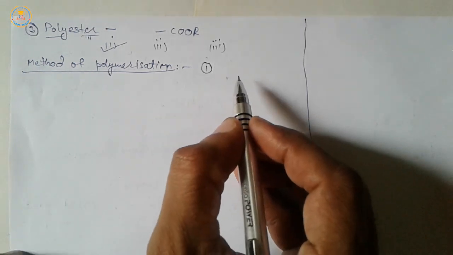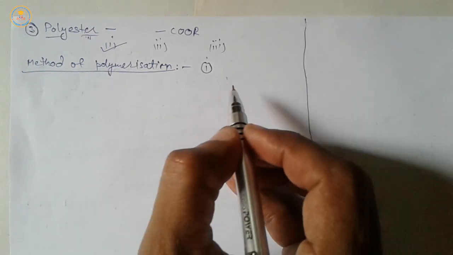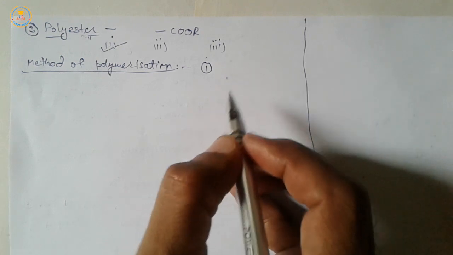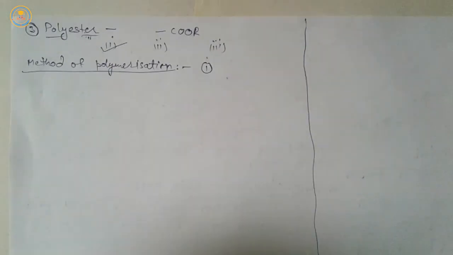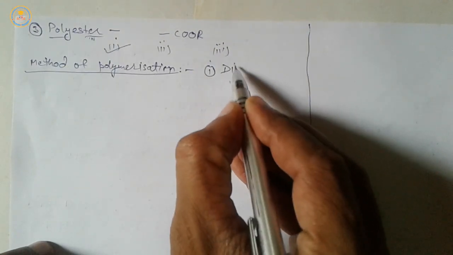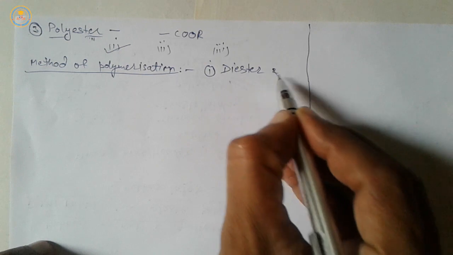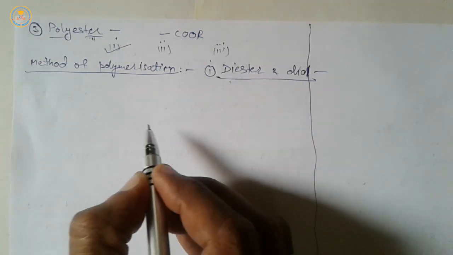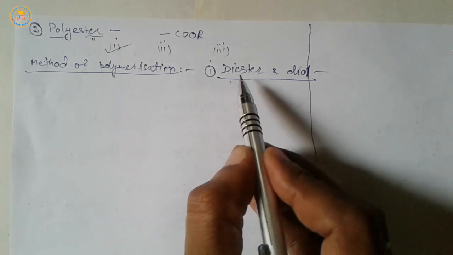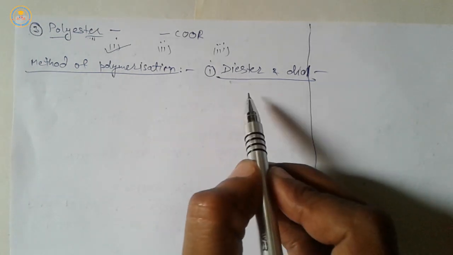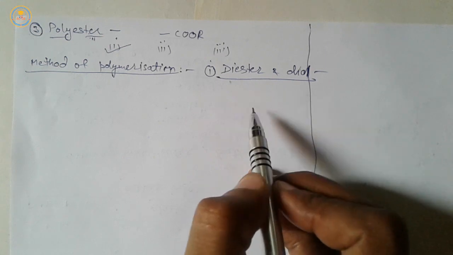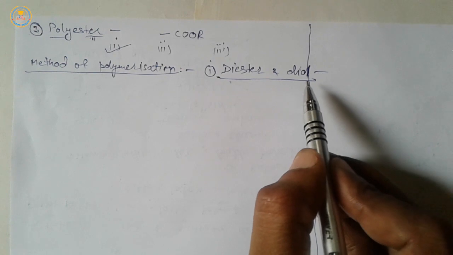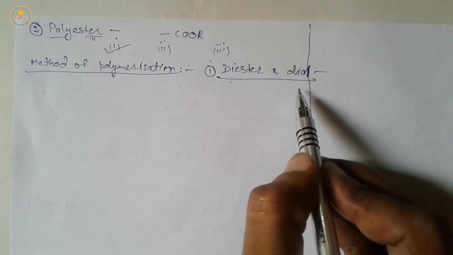From the first monomers, diester and diol are condensed to form polyester. A compound which has two ester groups is called diester. Similarly, a compound which has two OH groups is known as diol.